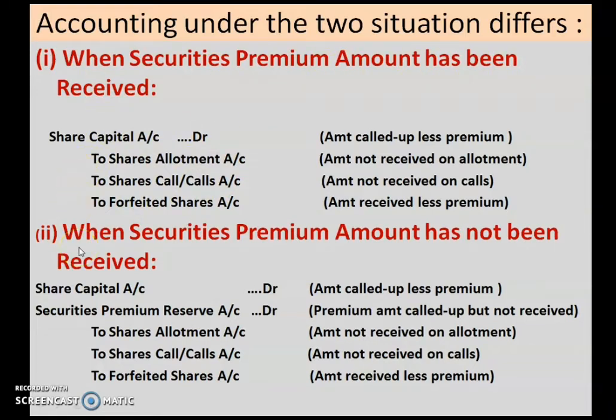If the question is when securities premium amount has not been received, then the journal entry goes this way. Share capital account debited, that is amount called up less premium. Securities premium reserve account debited, that is premium amount called up but not received. To share allotment account, amount not received on allotment. To share call or calls account, amount not received on calls. To forfeited shares account, amount received less premium. So let us discuss the problem.